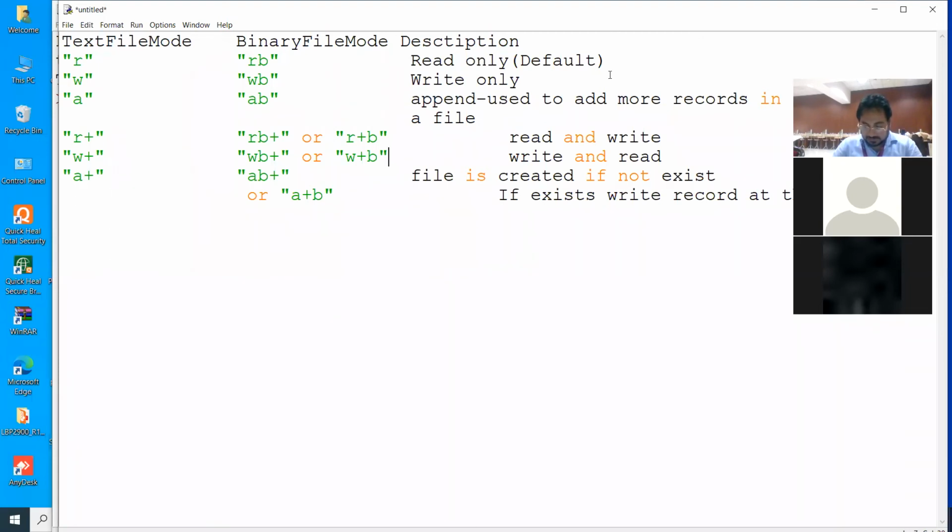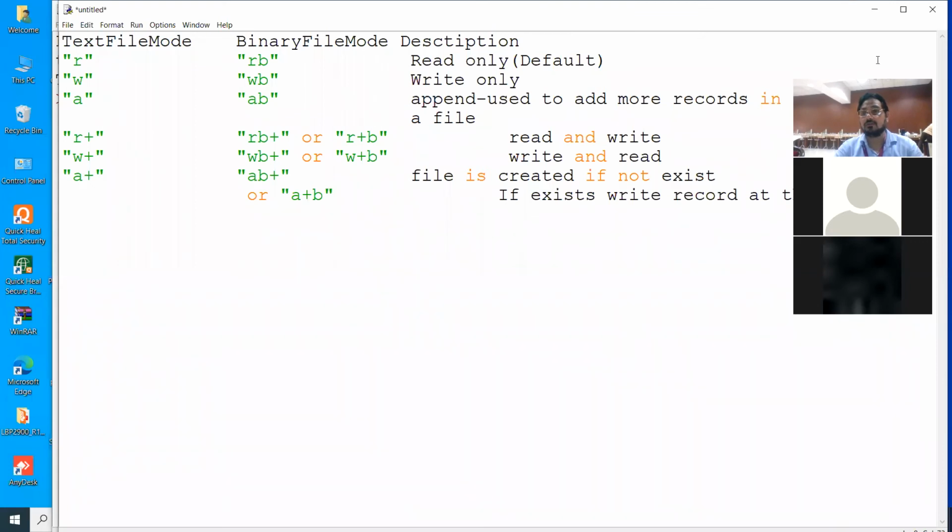One more point, the last point. Closing files. An open file is closed by the function close.